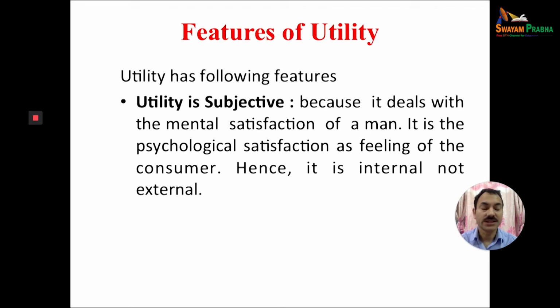Hence, it is internal, not external. We can just feel that yes, I have consumed this commodity, and after this, I have some satisfaction. And that satisfaction is related with the mind of a person, and it varies from person to person.